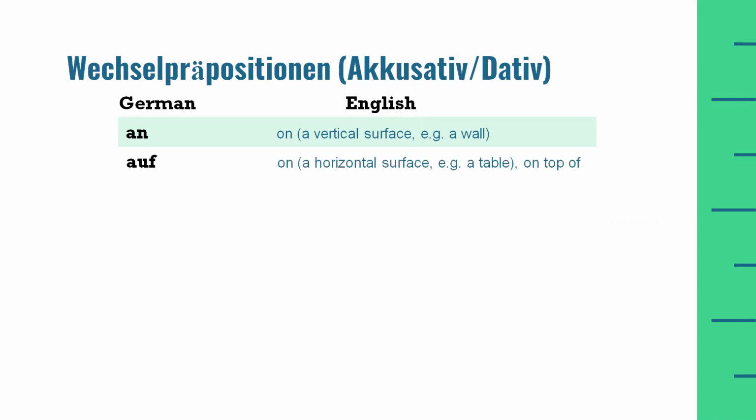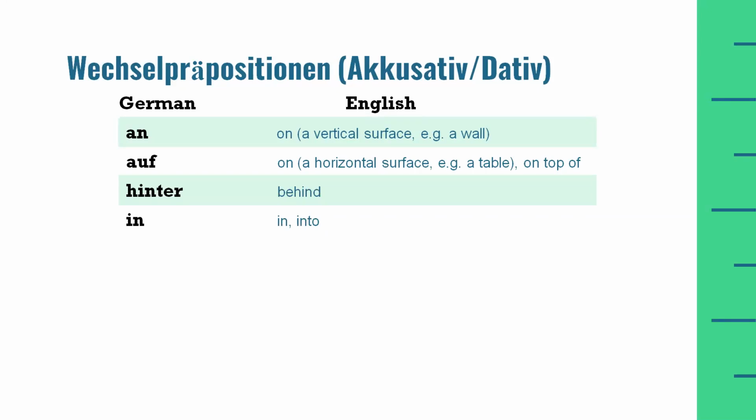Next preposition is auf. Auf is also a two-way preposition. If there is something on a horizontal surface and we want to mention it, then we can use this preposition auf. Next is hinter, which means behind.